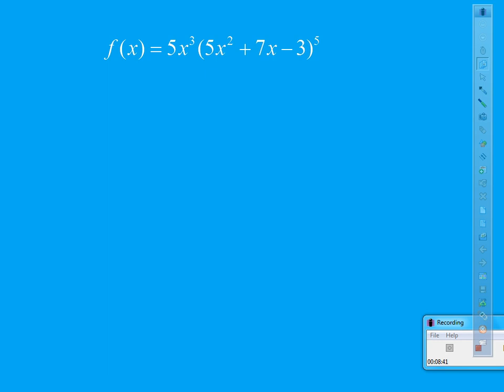So just looking at it, we have to decide if it's a product rule equation, and as soon as I see something to a power and something with a variable out front, I know I'm stuck with the product rule. So here comes the math part of it.